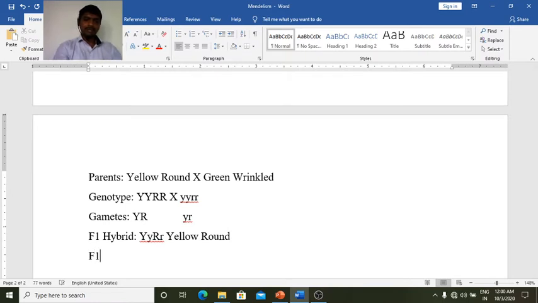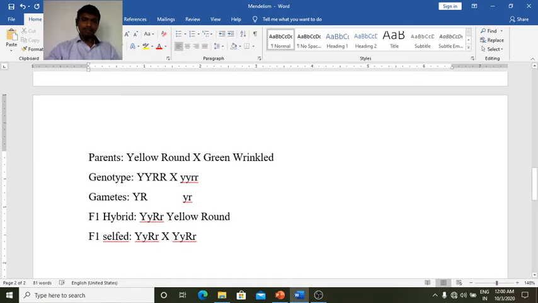When F1 is selfed, capital Y small y, capital R small r crosses with a similar genotype, because we are doing the selfing. So we get four types of gametes in four combinations.